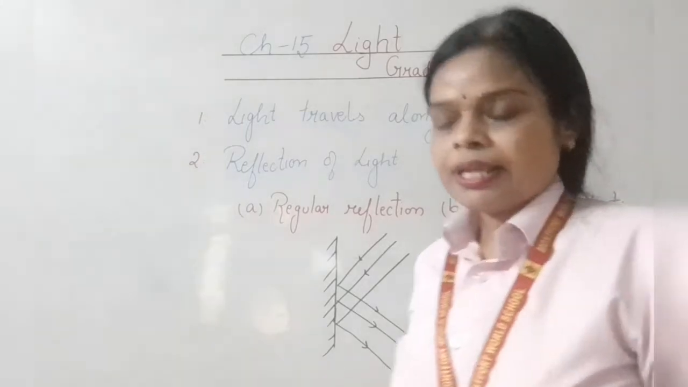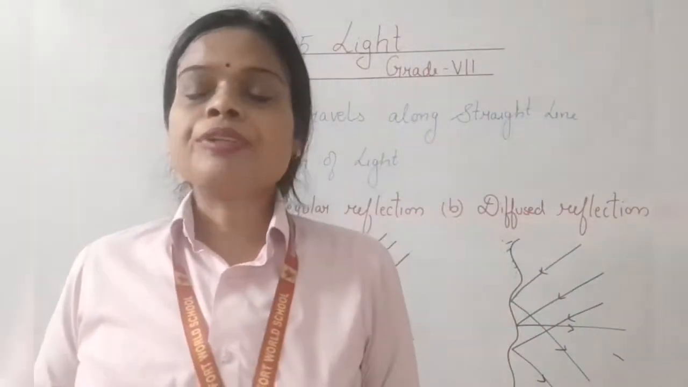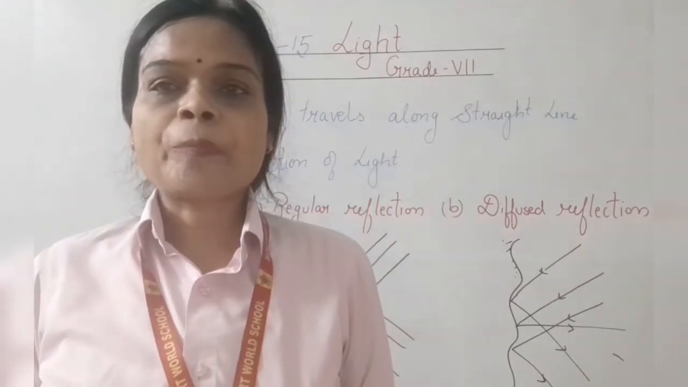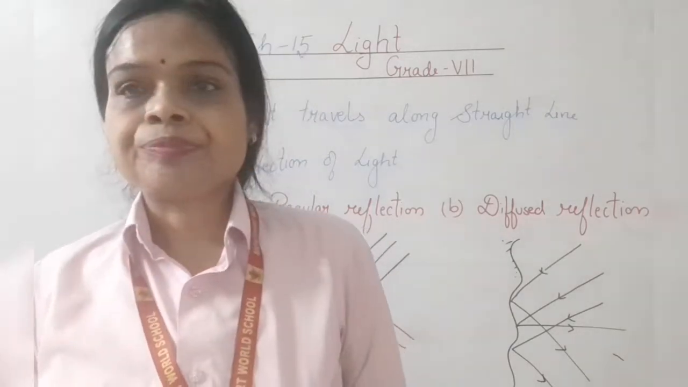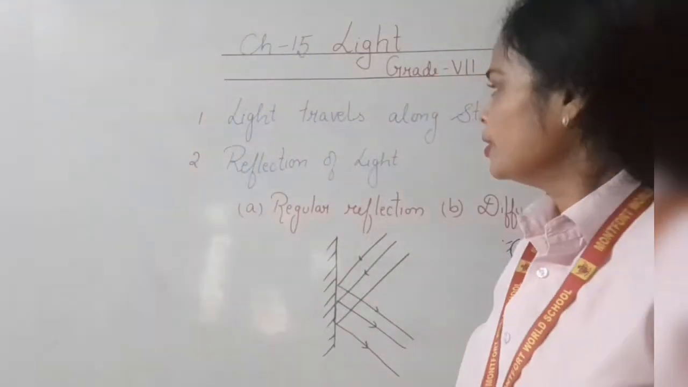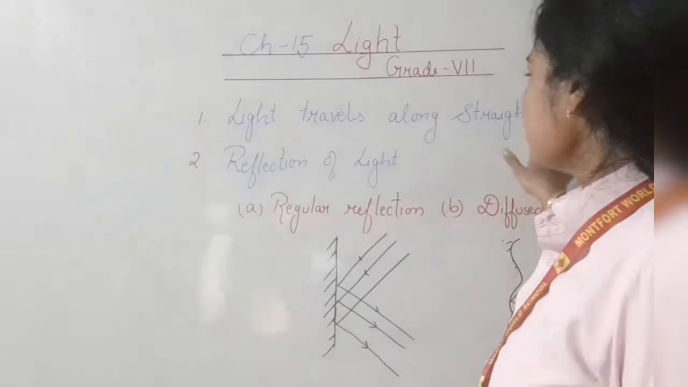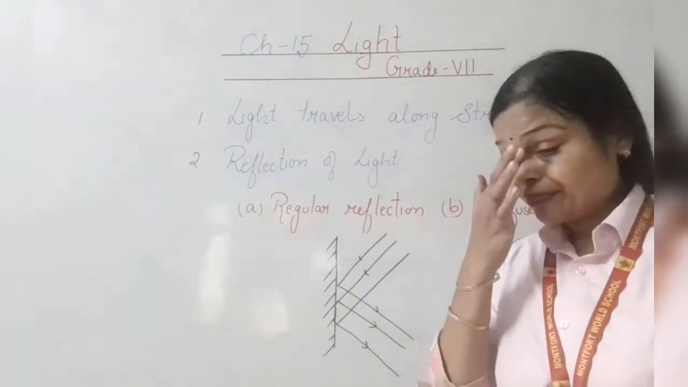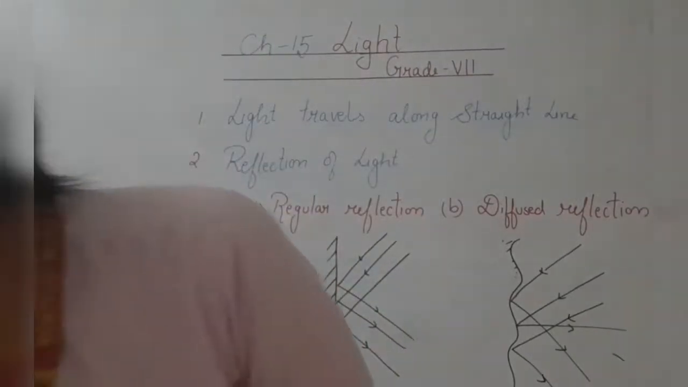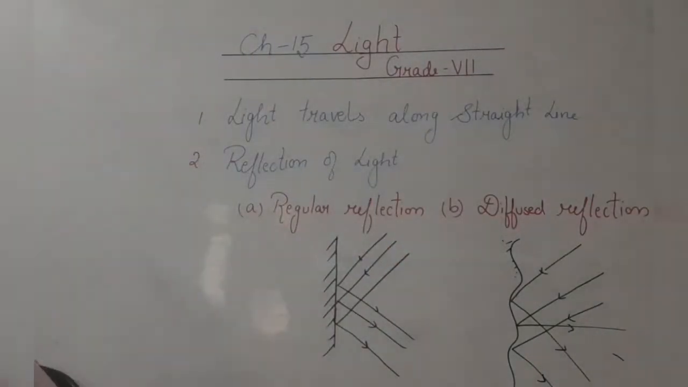You might have seen the light coming from the torch or from the headlights of a car or any vehicle. How do they travel? They travel in a straight line. So light travels along a straight line. The light which travels along a straight line can be explained through an activity.